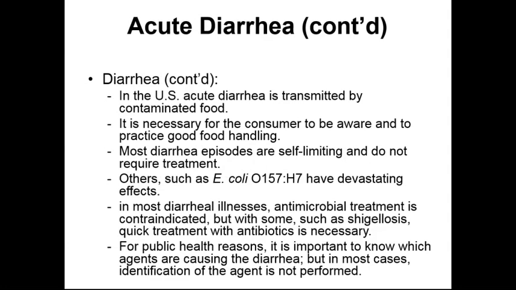Within the United States, diarrhea is not as big of a killer, but there still is an issue with diarrhea. Particularly if we look at acute diarrhea, it can be transmitted by contaminated food. Sometimes this is referred to as food poisoning. It's typically not an issue if there's safe food handling practices. So if you purchase some contaminated food and cook it appropriately, you are going to kill off the pathogens or the microbes that cause the diarrhea. It's when individuals don't properly cook or store or prepare the food that, generally speaking, diarrhea becomes much more of an issue.